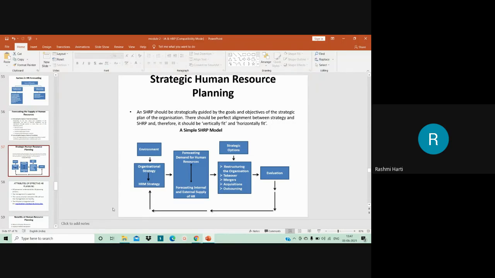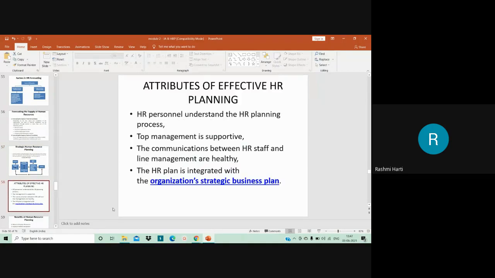Okay, so moving on to the next, my dear students, attributes of effective HR planning. When we speak about attributes of effective HR planning, the first attribute is the HR personnel understanding the HR planning process. If HR personnel don't understand the HR planning process perfectly, then it may lead to defective HR planning. So HR planning may not be perfect when the HR personnel themselves don't know exactly how to do it. So HR personnel have to be trained and have expertise in human resource planning.